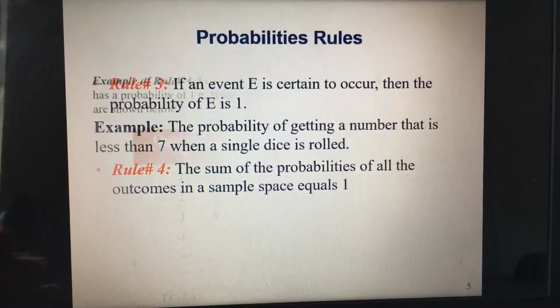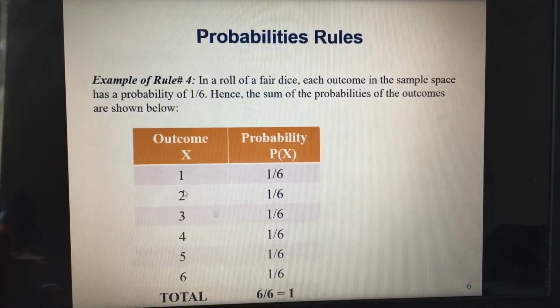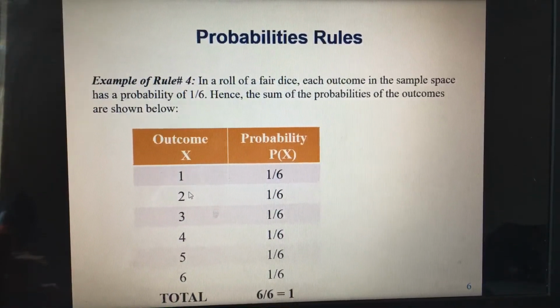Let's use an example. I think this is rule number 4, example of it. It said, in a roll of a fair dice, each outcome in the sample space has a probability of 1/6. Because a dice has 6 sides, so the chance of 1 showing up when you roll it is 1/6.